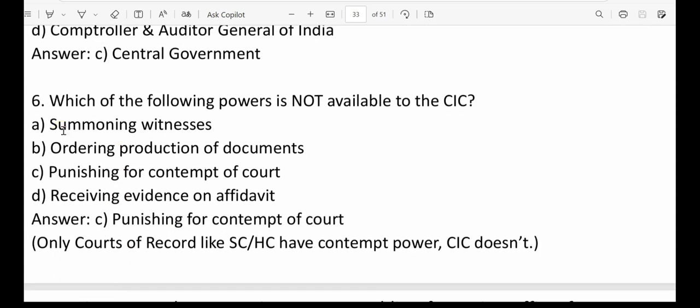Question number 6. Which of the following power is not available to the CIC? Option number A, summoning witness. Yeah, that is available. Option number B, ordering production of documents. That is also there. Option number C, punishing for contempt of court. No, this is not part of that power. So option number C is the correct answer.